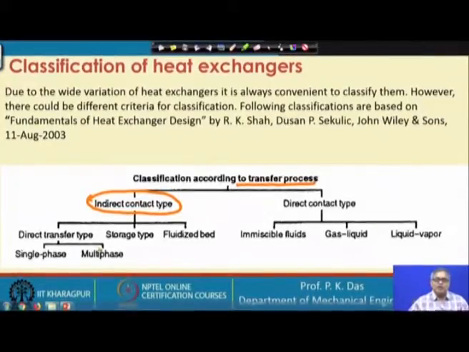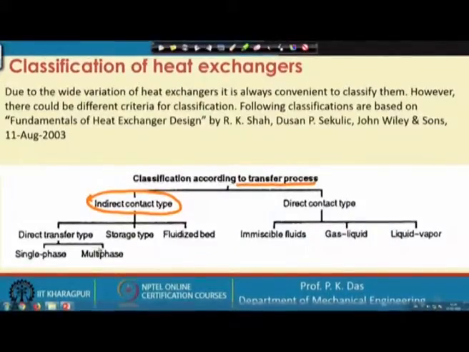There will be particulate solid, and gas is passing through the particulate solid. There will be a certain amount of energy exchange between the particulate solid and the gas, and again from the particulate solid to another fluid which will pass through some sort of a tube. This is a typical kind of heat exchanger, but in none of these cases are the two heat exchanging fluids mixing with each other. So, this is your indirect contact type.